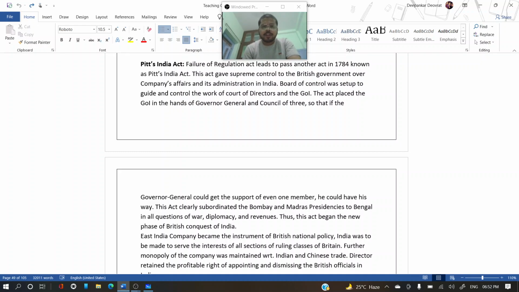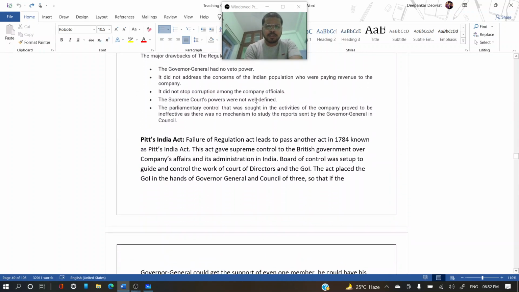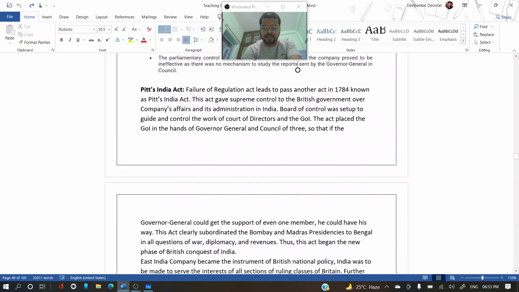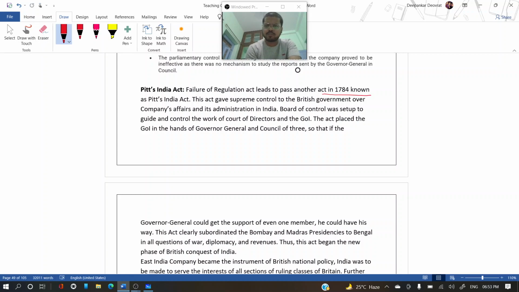So the failure of the Regulation Act led to another act being passed in 1784. The Regulation Act that we already discussed was passed in 1773. This act, Pitt's India Act, was in 1784. And this act gave supreme control to the British government over the company's affairs and administration in India.